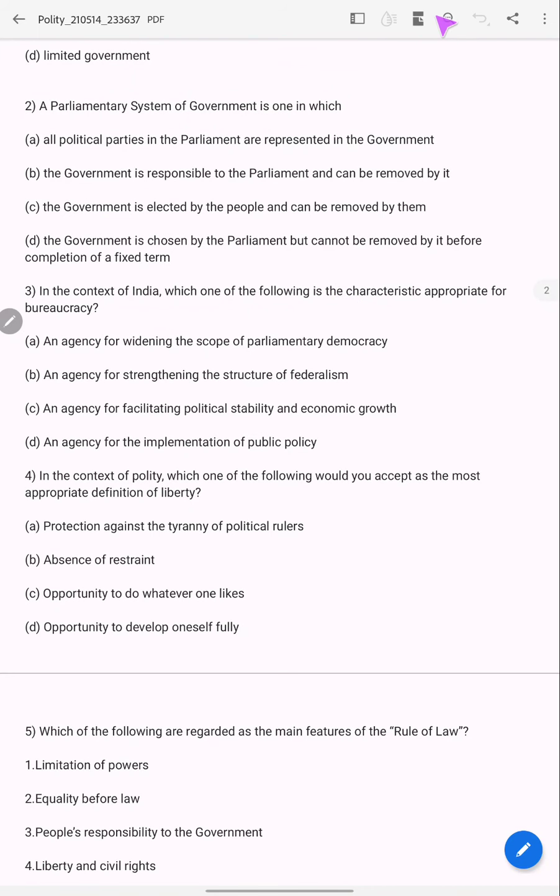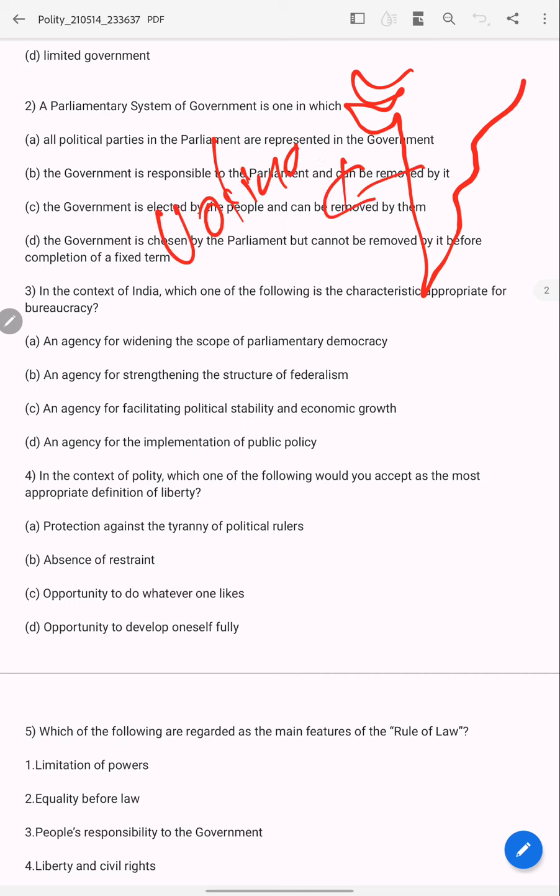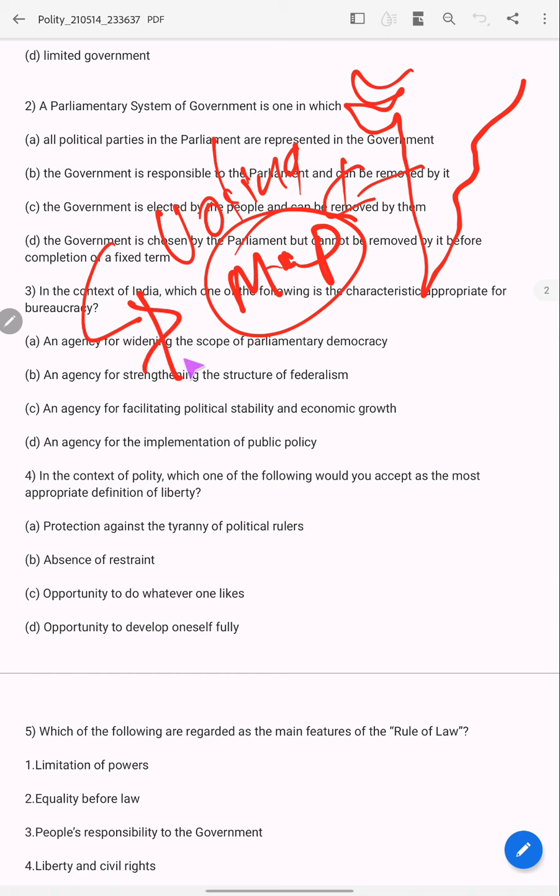Here you should just imagine to whom we are voting. We are giving the vote to whom? To a member of parliament, to a person who wants to take part in the parliament as a member of parliament.